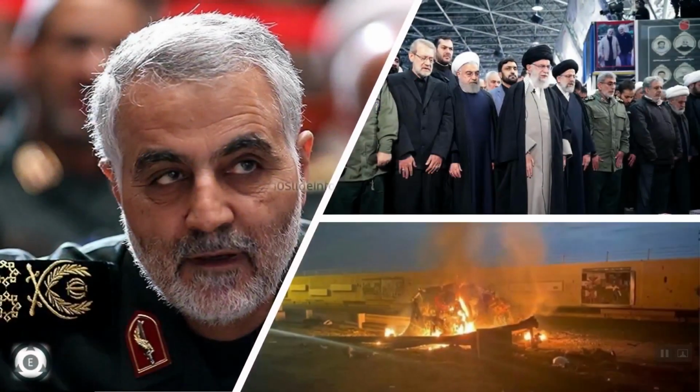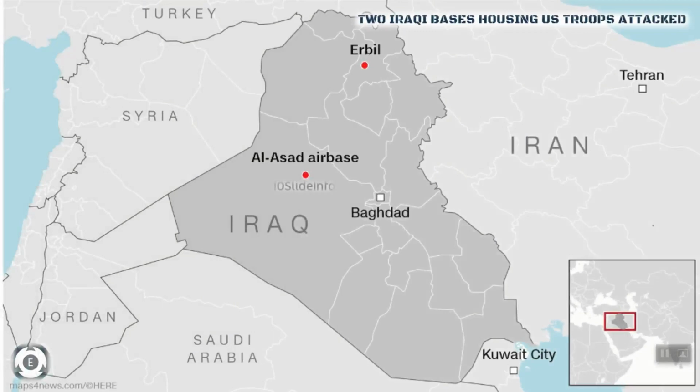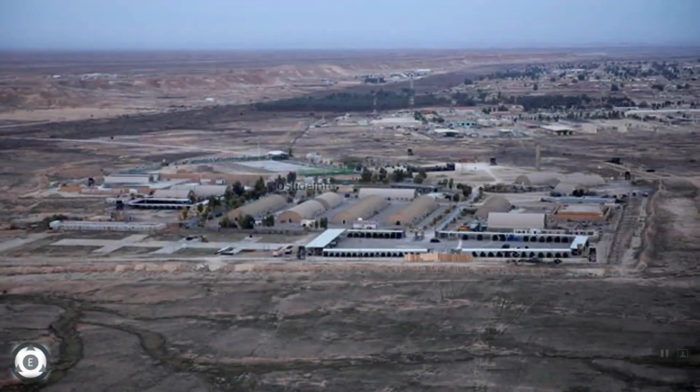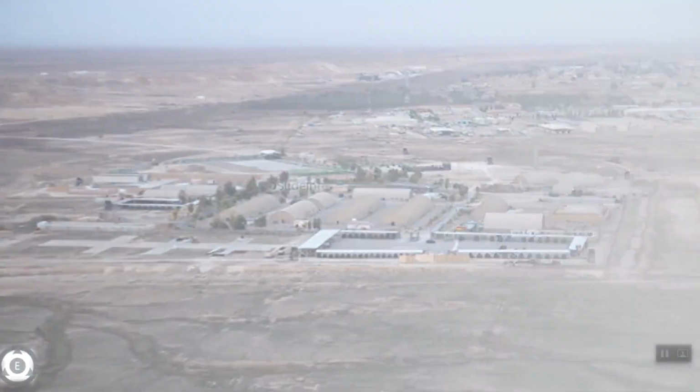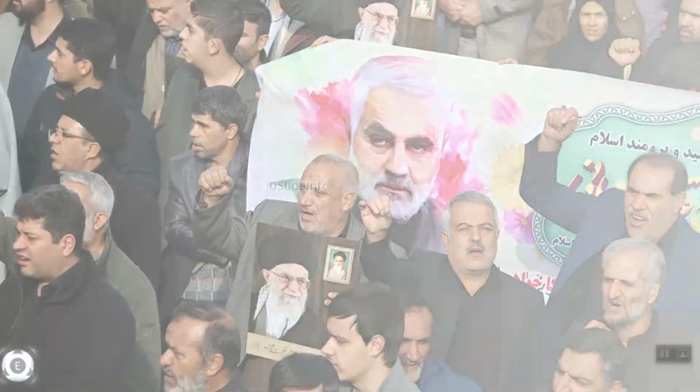The shooting down of the aircraft happened on the same night when Iran fired a number of missiles at two Iraqi bases which housed United States troops. The attack by Iran was due to the killing of top Iranian general Qasem Soleimani and Iraqi military leader Abu Mahdi al-Muhandis. The killing of these two people happened outside Baghdad's international airport by United States drones. I have uploaded a separate video on this particular topic for which I will provide the link in the details section.